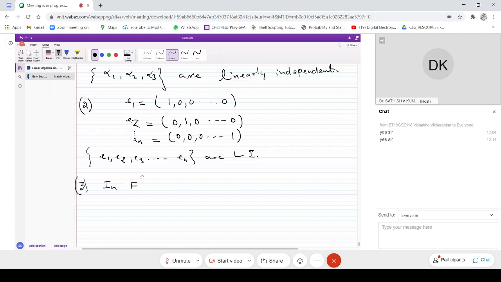Okay, in F3 it means the vectors will have only three numbers. Okay, three numbers we will have. But it can have four vectors, it can have five vectors, it can have six vectors. That is not a problem. Okay, in F3 we define the following vectors.